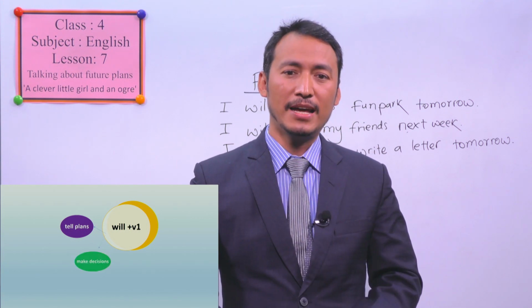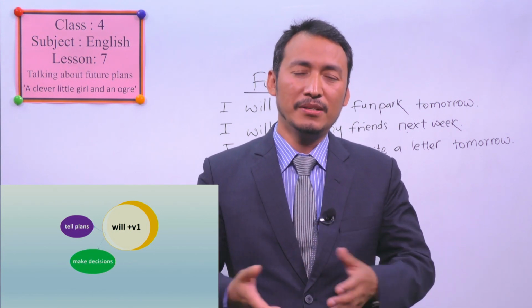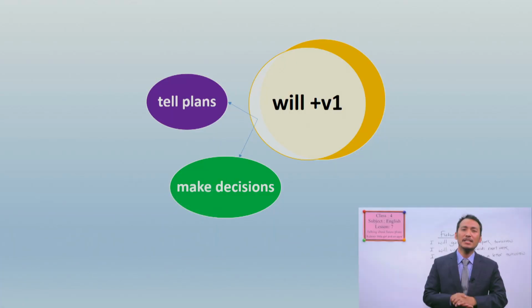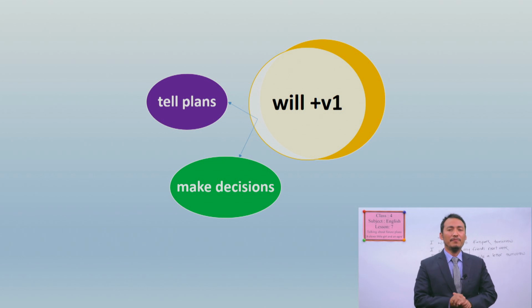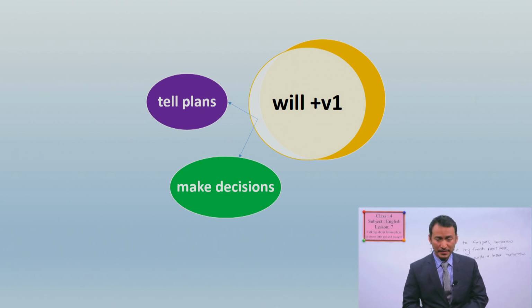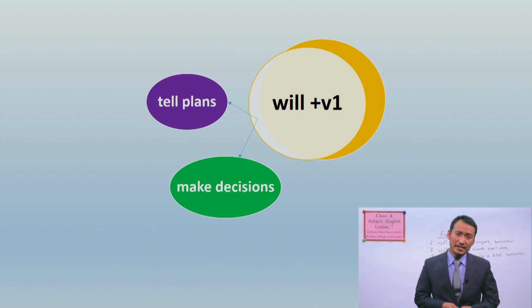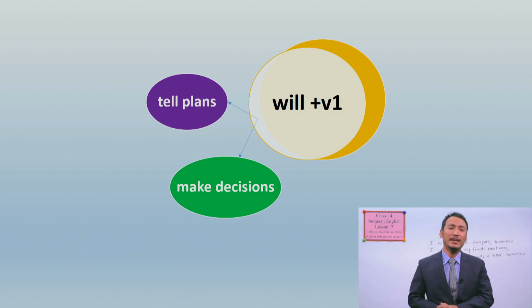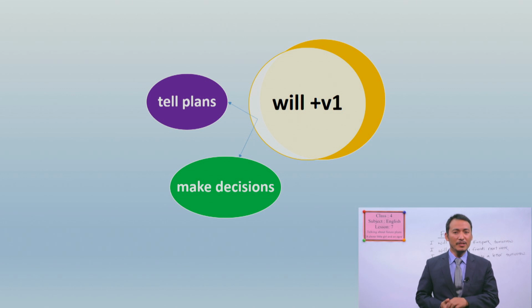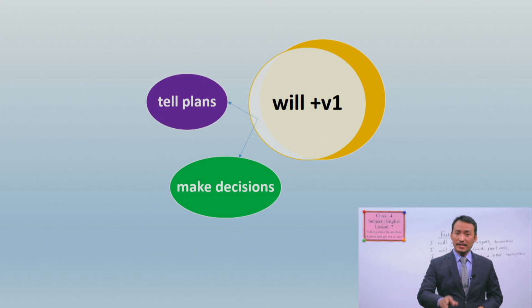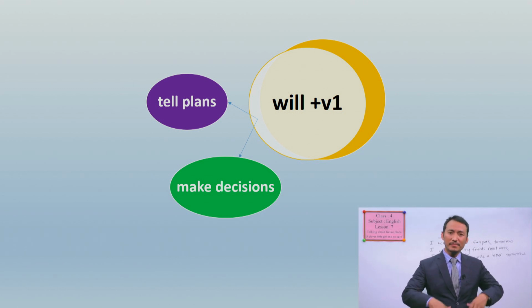It can also tell plans or make decisions. For example, you can say, I will help, or I will do a lot of work tomorrow. That's your plan. If you make a decision, I will give 100 rupees to my friend. Then that's your decision that you are going to give money to your friend. So will can make decisions and plans, right, students? This is what we are going to practice here.